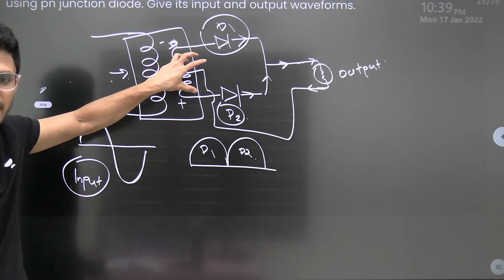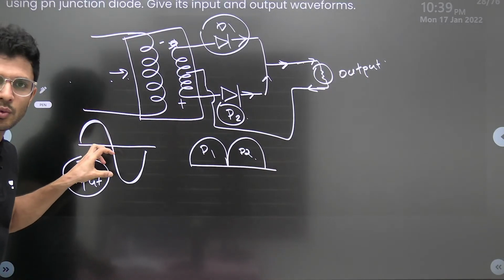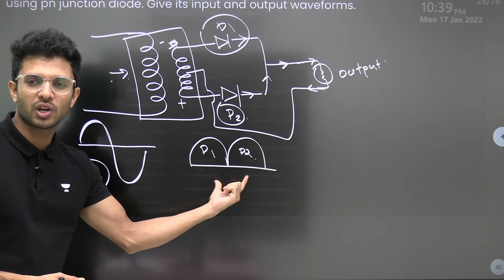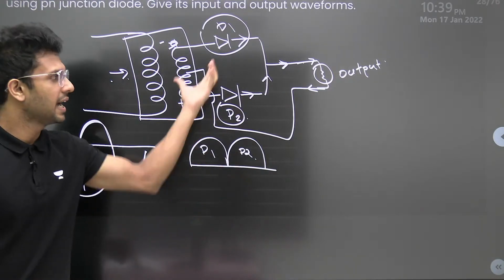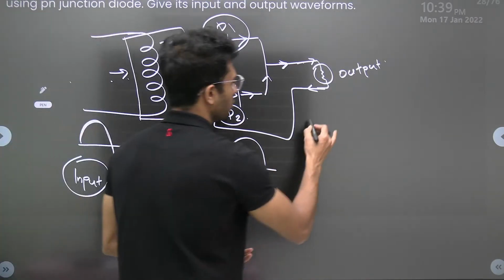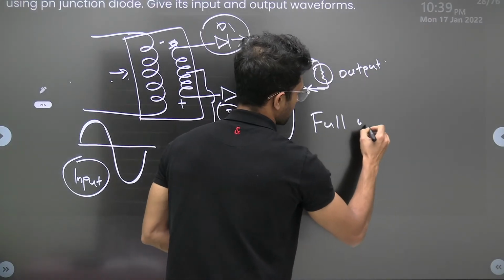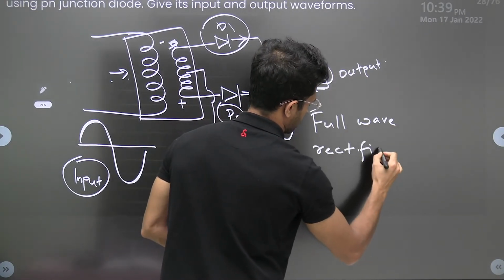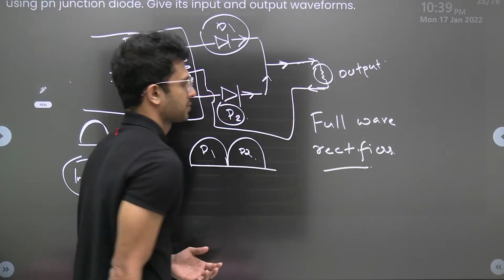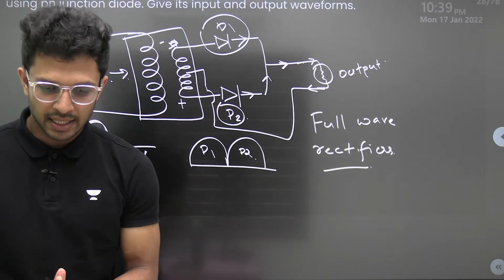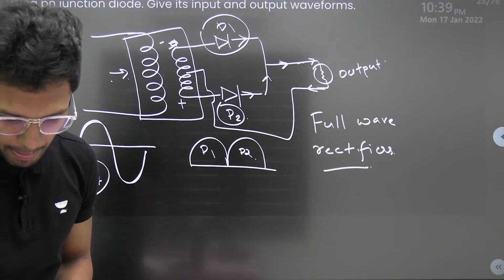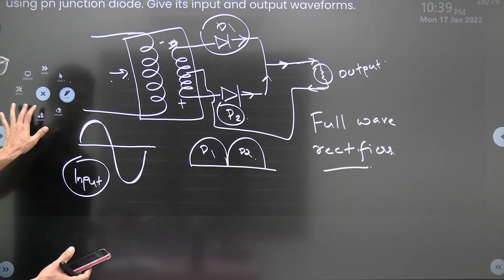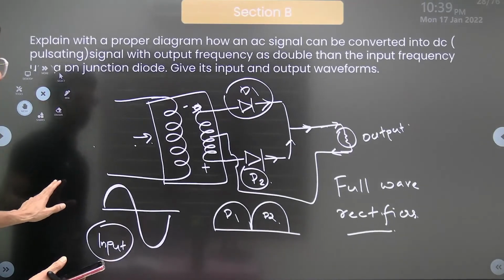See, we have drawn the diagram. We have drawn the input AC, and the output DC is also obtained. And this process we call full wave rectifier. Clear? ठीक है? Clear everyone? Now I hope everything is visible.